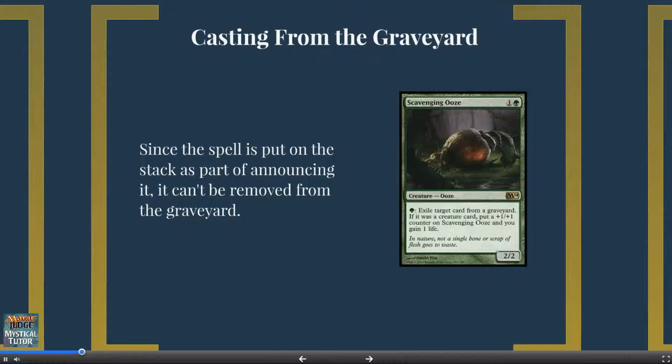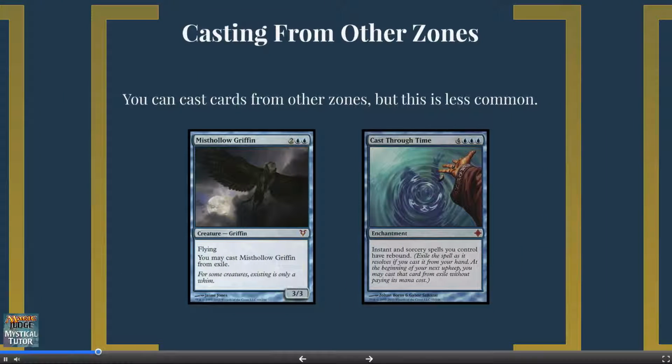Since the first thing you do when you cast a spell is move it to the stack, these cards can't be removed from the graveyard by something like Scavenging Ooze to prevent them from being cast. Beyond the graveyard, you can cast cards from exile like Misthollow Griffin, or cards with rebound. Sometimes you can cast cards from your library, either on top of it, like Unexpected Results, or from within it, like Panglacial Worm.